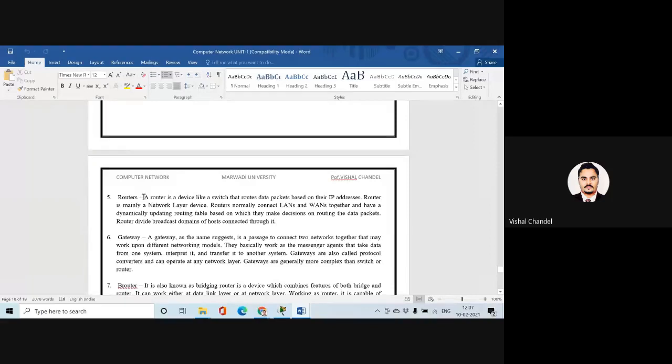Now we can directly say, this concept is only from my side, I always consider that we use the switch in a local area space, and we use the router in an external space, when we want to connect to the external world. But some students will say, sir, I have seen a network where a switch was used and a router was also used. That router was just going to react like a switch when you are not connected to the external world. Is it clear? That's why they have mentioned a router is a device which is like a switch. Are you getting my point?